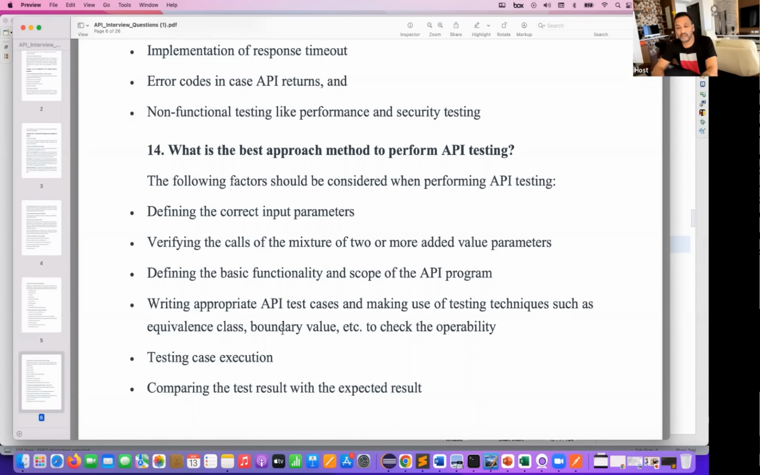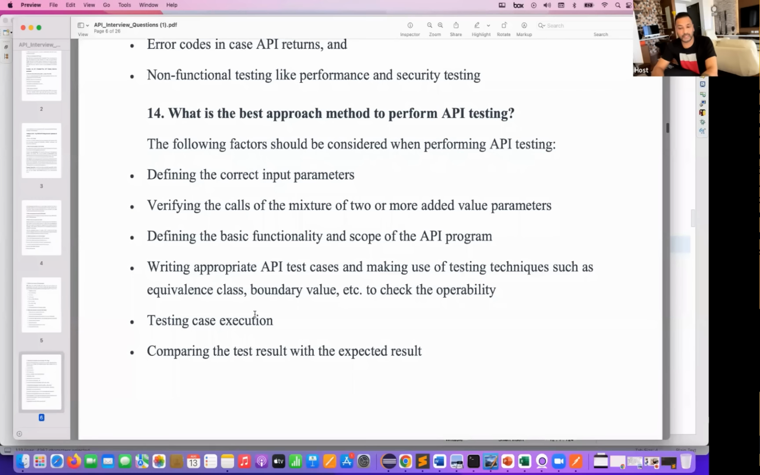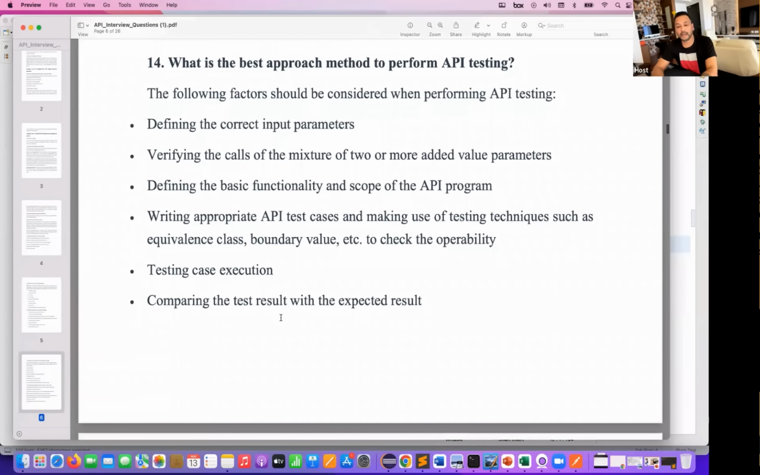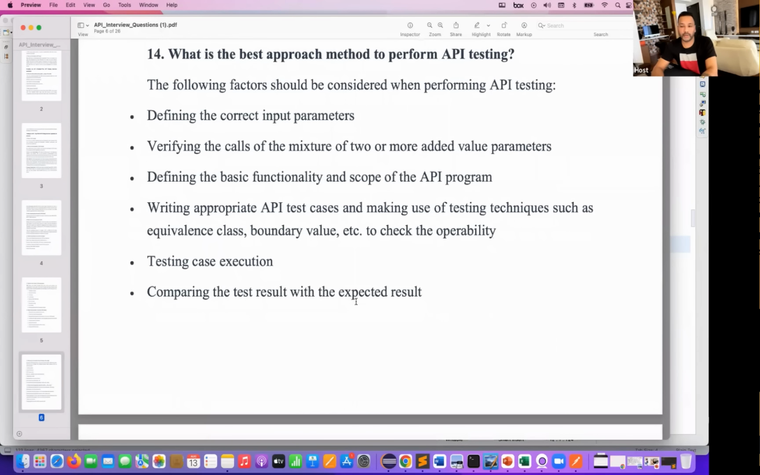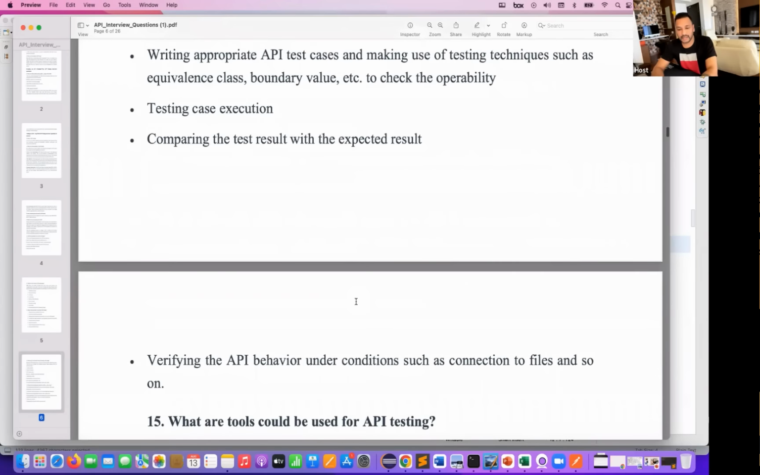Okay. After that, you have to execute the test cases properly and regularly, comparing all the test results with the expected result, right? So these are the different approaches that generally you perform while doing the API testing. Let's take the last question for today.